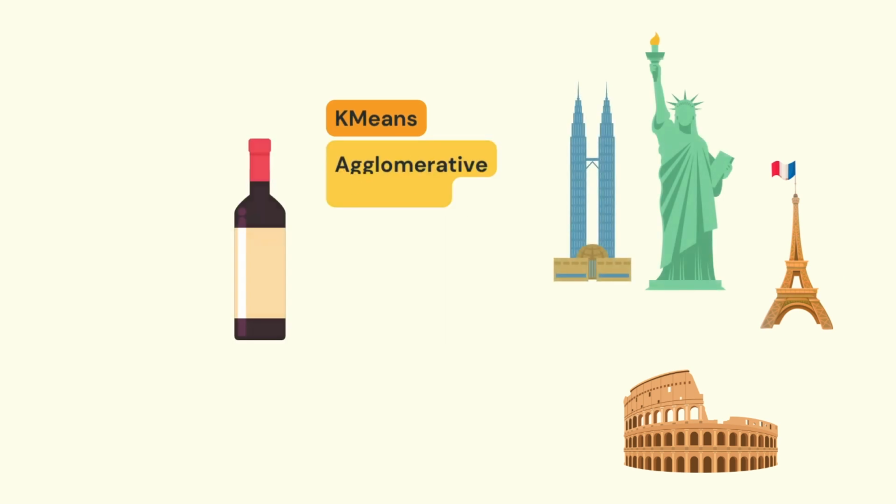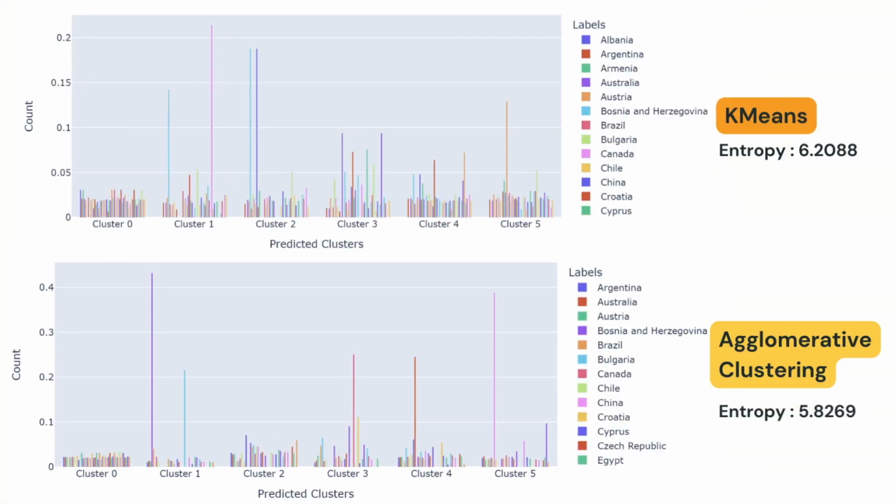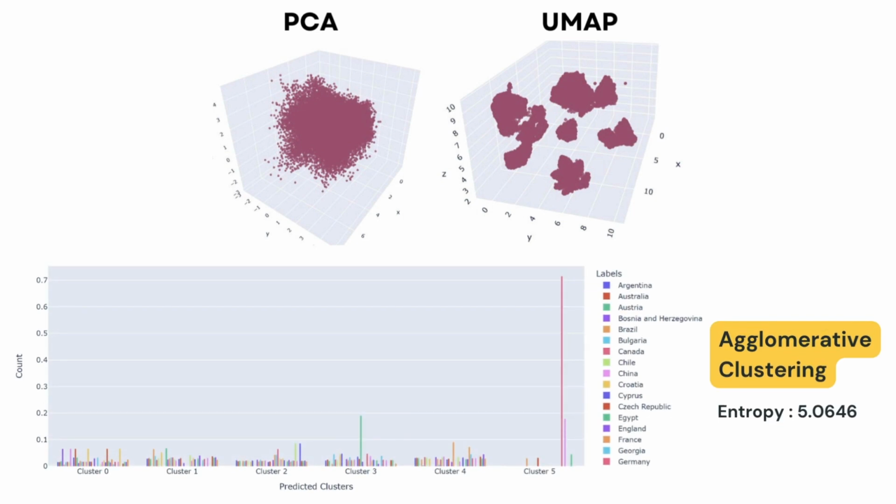Next, we switch up the target labels to be the countries instead, and we run k-means and agglomerative clustering algorithm. We can see that each cluster has distinct distributions for the 50 countries, indicating that our clusters have some predictive potential on each wine's country of origin. We then apply dimensionality reduction techniques such as PCA and UMAP. UMAP clearly outperforms PCA as it continues to hold distinct clusters within the data, whereas PCA fails to capture our original data's patterns. With these improvements, our entropy decreased from 5.8 to 5.06.